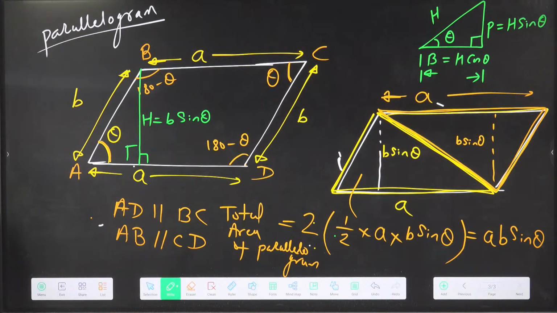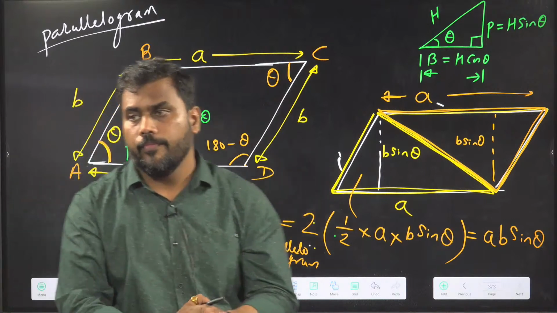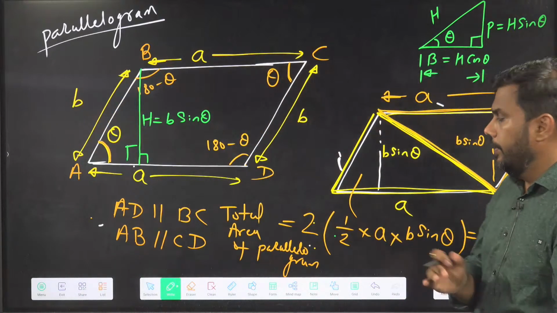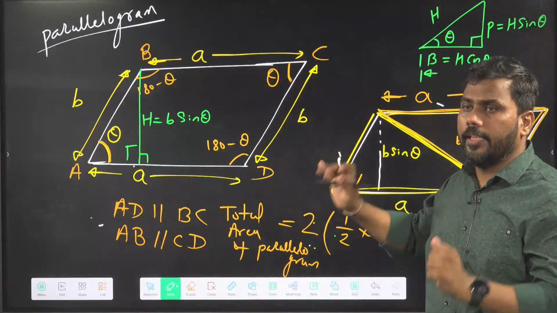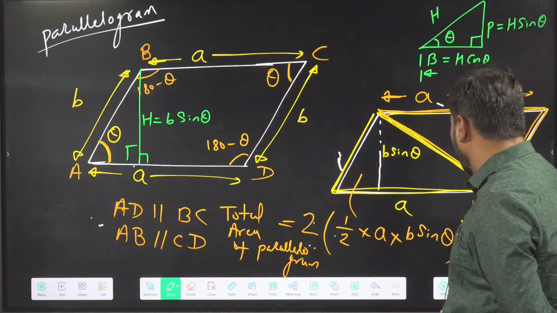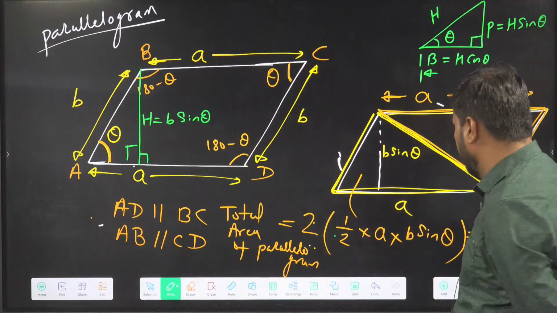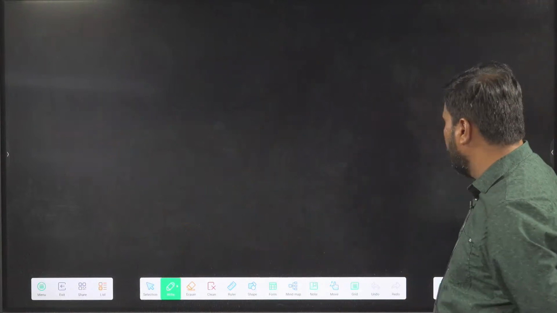I will be requiring this concept in vectors. In vectors, AB sin theta is the area of a parallelogram. This concept has to be remembered. Some questions will become easy then.